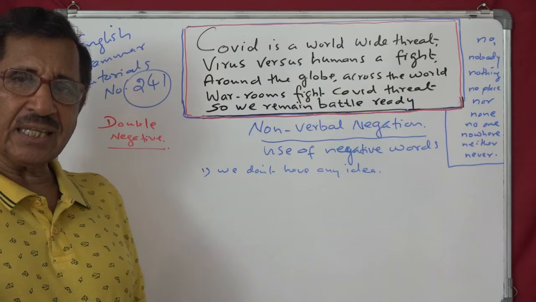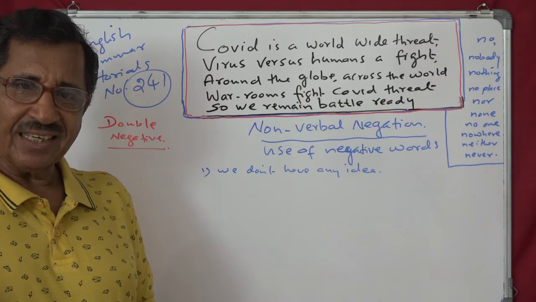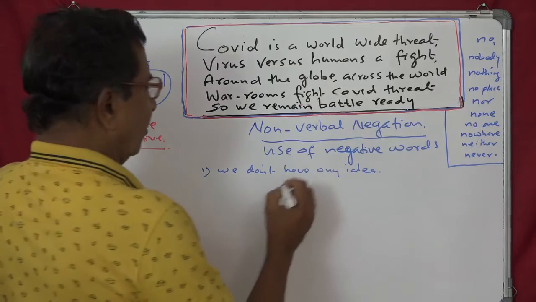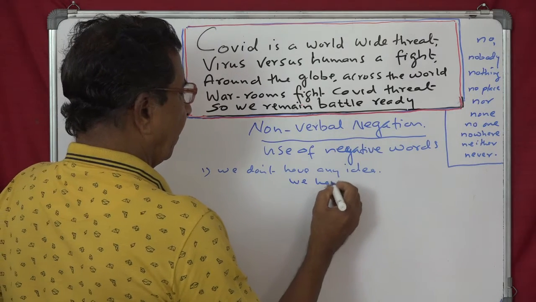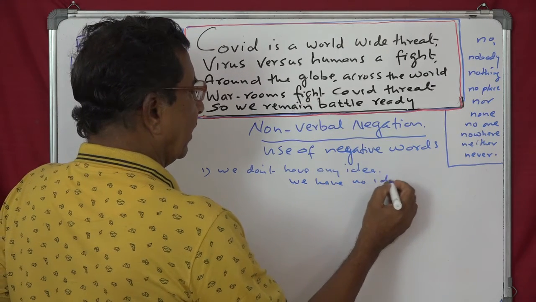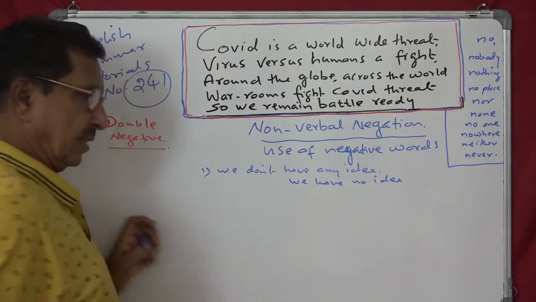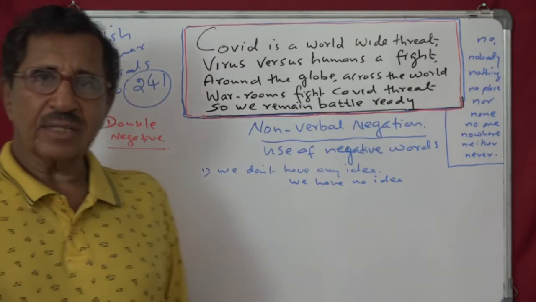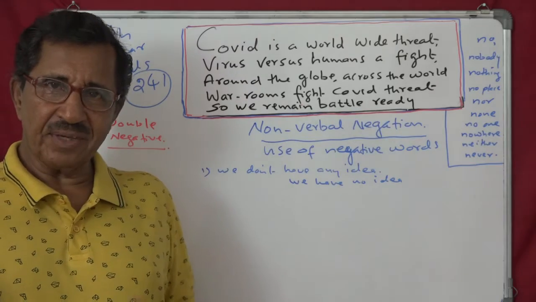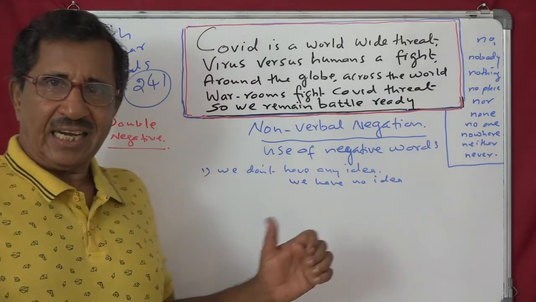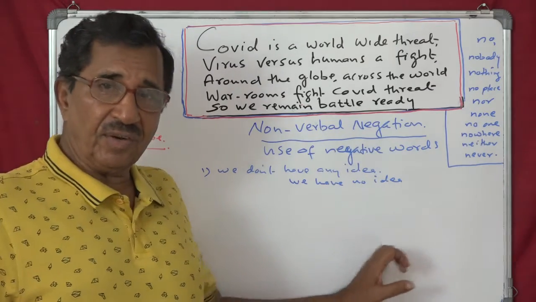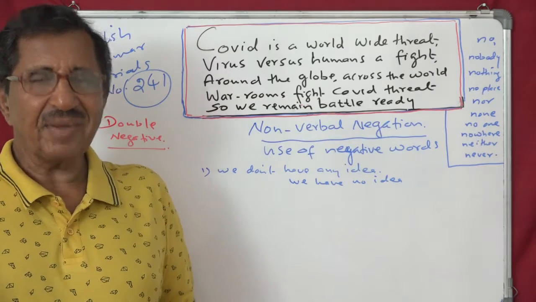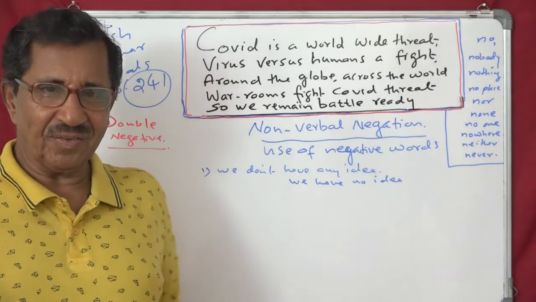Now you can convert this into a non-verbal negation as we have no idea. Sometimes you will get questions like this: we have no idea, rewrite without changing the meaning. That means what they want is to convert the verbal into a non-verbal negation. That's it. There are many ways in English. This is one of the ways.